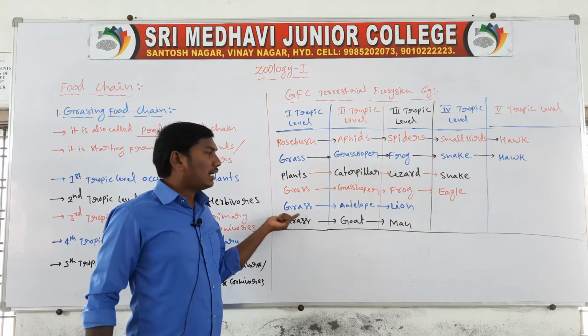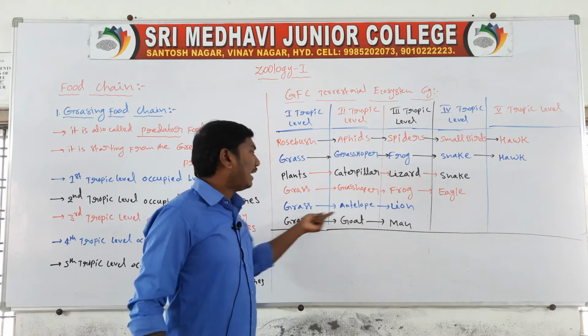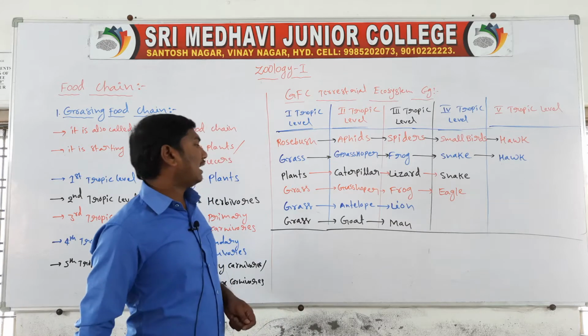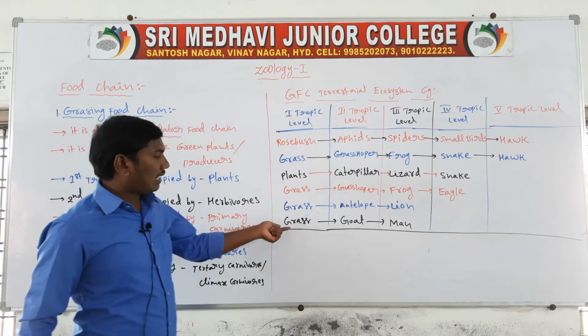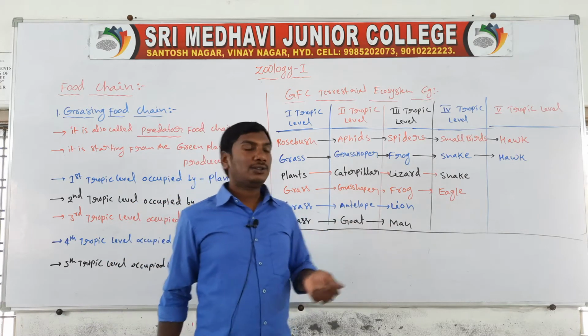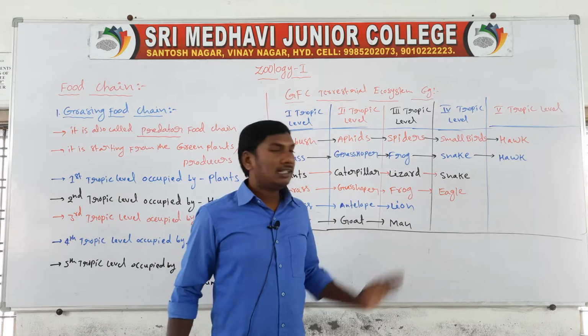Next example: grass is eaten by the antelope, and the antelope is eaten by the lion. Next one: grass is eaten by the goat, and the goat is eaten by man. So there are only 3 trophic levels: first, second and third.